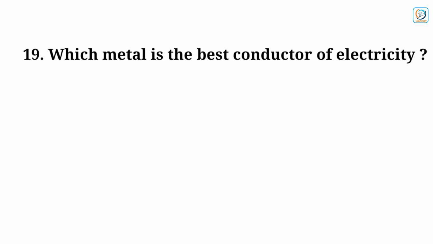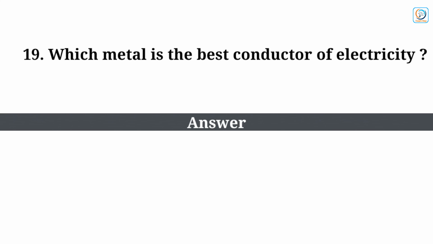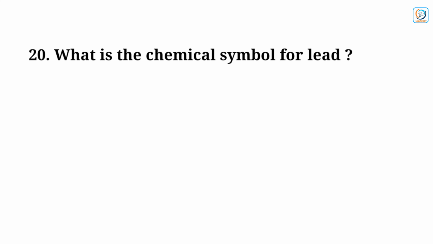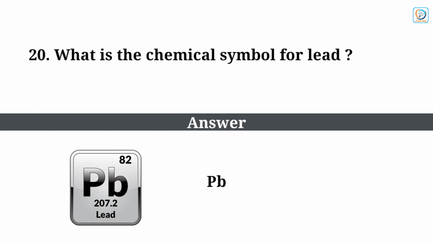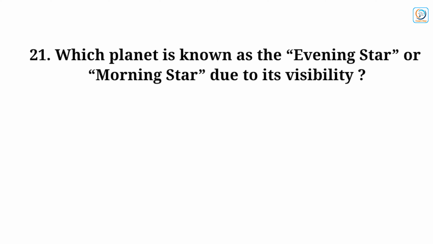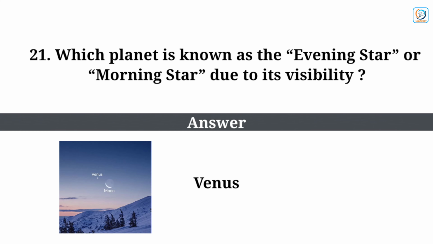Which metal is the best conductor of electricity? Answer: silver. What is the chemical symbol for lead? Answer: Pb. Which planet is known as the evening star or morning star due to its visibility? Answer: Venus.